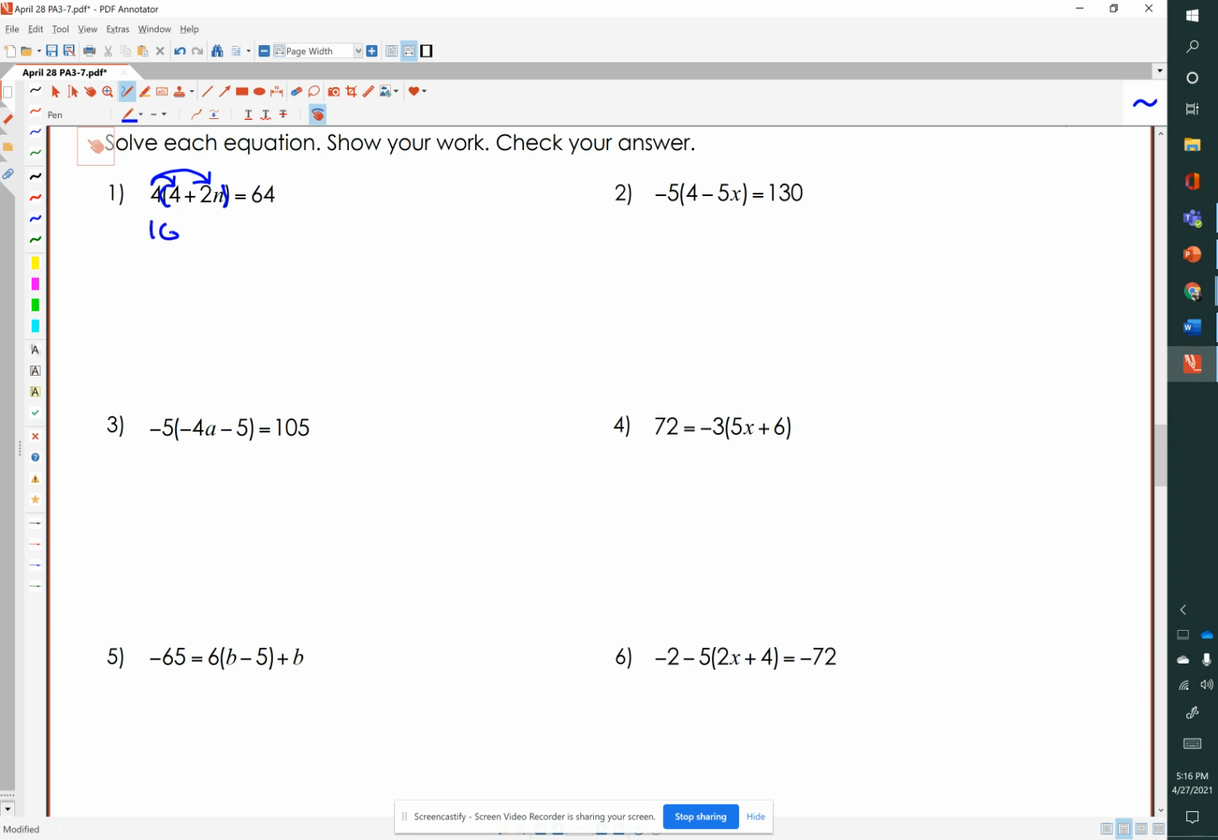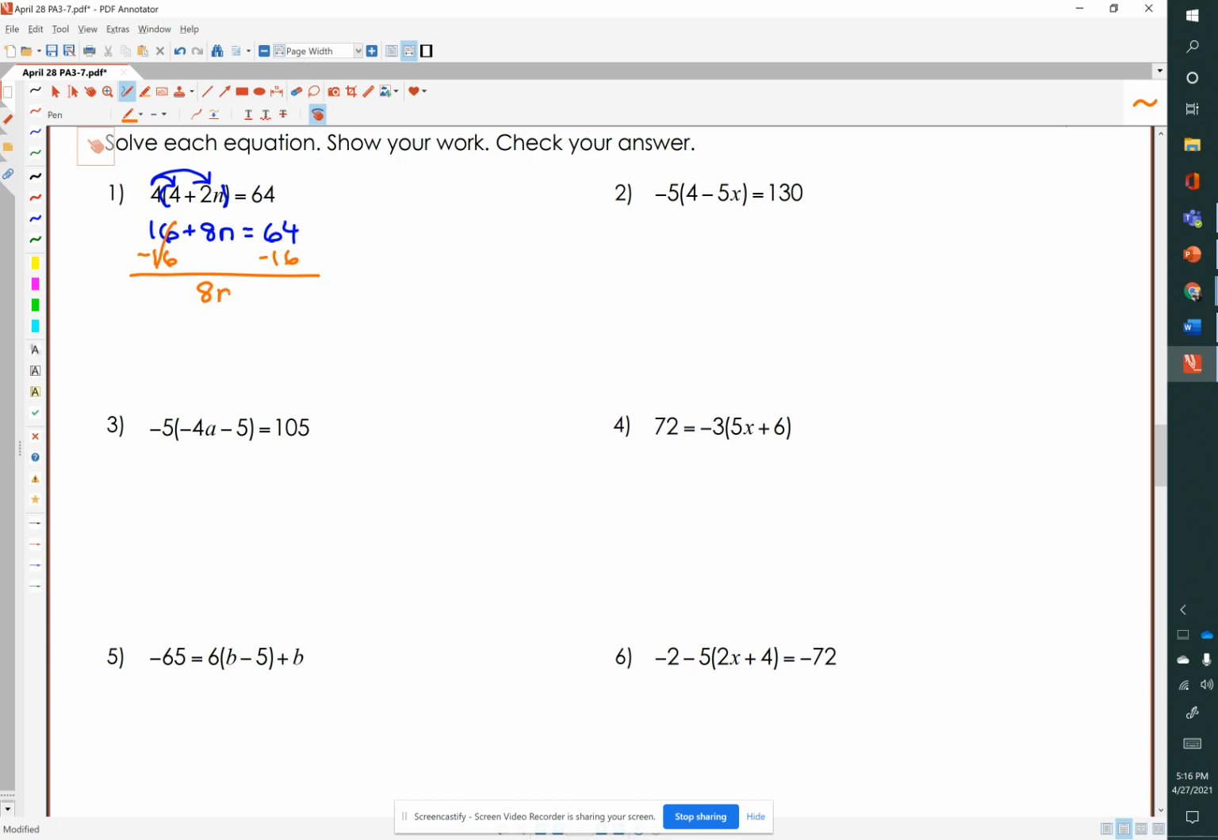4 times 4 is 16. 4 times 2, when they're both positive, is positive 8. And we have 16 plus 8n equals 64. Now, what is happening to 8n? Well, 16 is being added. So we're going to use the inverse operation of subtracting 16. And whatever I do to one side, I do to the other.